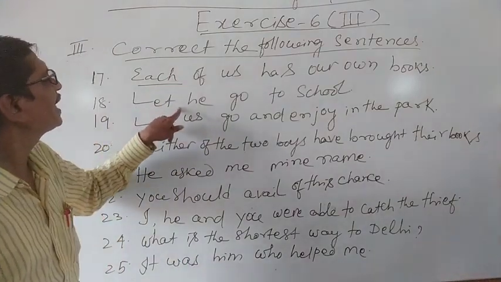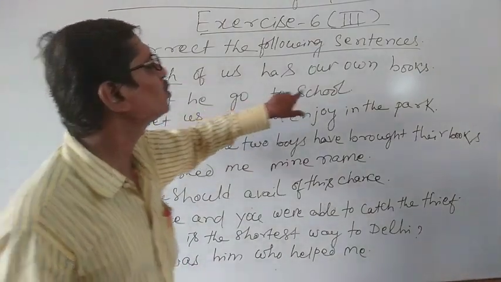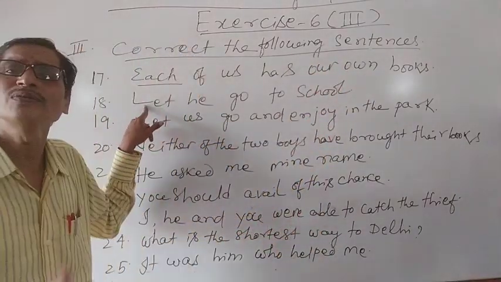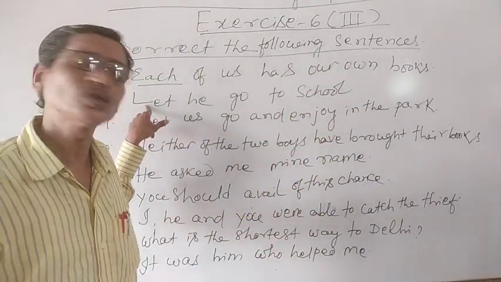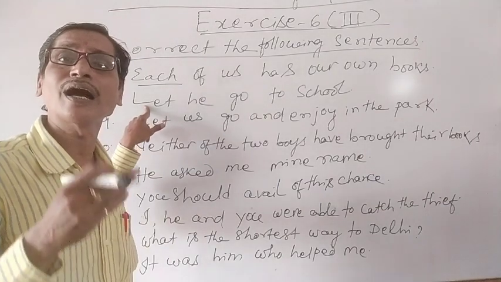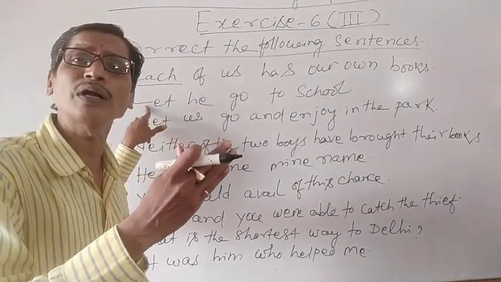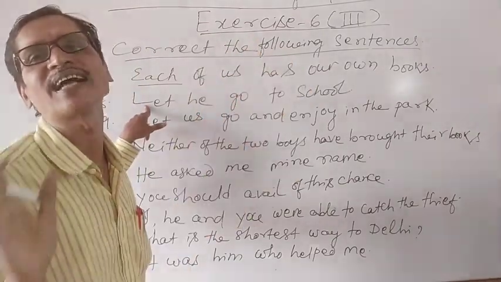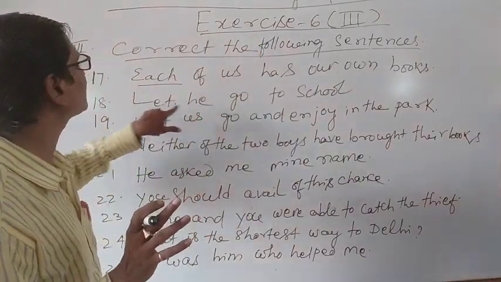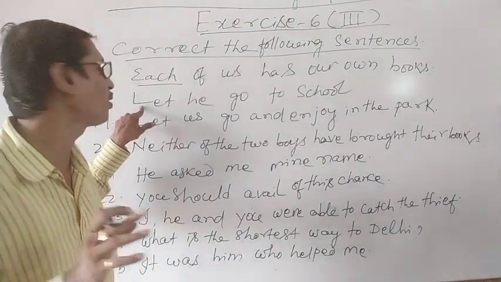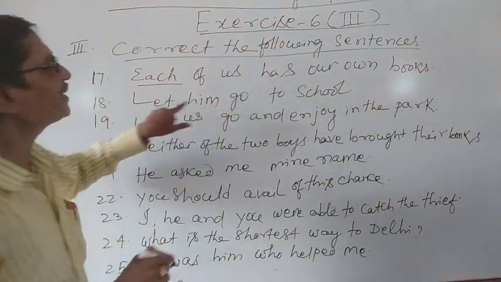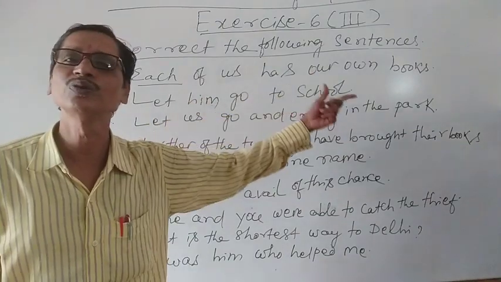Similarly, 18: Let he go to school. Let is a verb. The object of a verb or a preposition should always be in the objective case. So here this he is the object of this verb, therefore we can use him: Let him go to school.